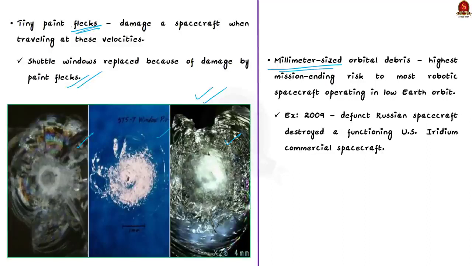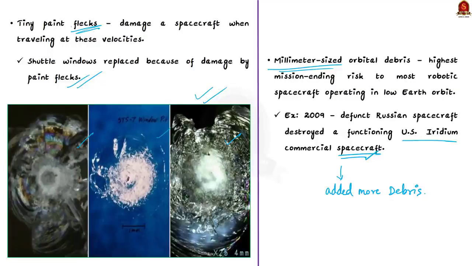For example, in 2009, a defunct Russian spacecraft collided with and destroyed a functioning US commercial spacecraft. Now the problem was that initially this US spacecraft was damaged. In addition, this collision even added more debris to the space debris. According to the estimates, more than 2,300 pieces of large trackable debris and many even smaller debris have been added to the inventory of space junk. So from this you would have understood the extent of threat posed by the space debris to the countries and their space and even to their communication technologies.